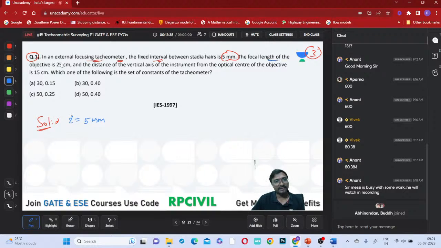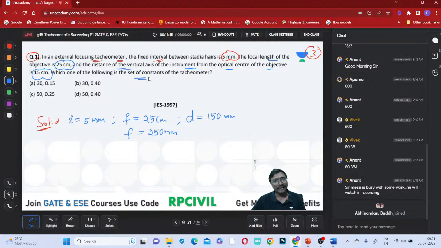If you just observe, the focal length of this objective is 25 centimeters, right? What is the focal length of this objective glass? You can say that is your 25 centimeter, not even millimeter. And the distance of the vertical axis of this instrument from the optical center of this objective is 15 centimeter. You can say that is your D. D is 150 millimeter or 15 centimeter, right? This F is also equal to 250 millimeter. Everything you can convert into centimeters or millimeter.